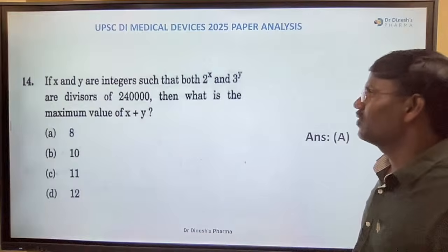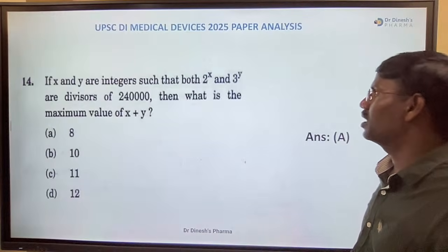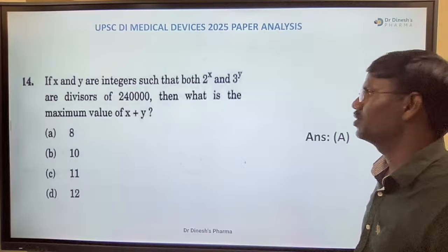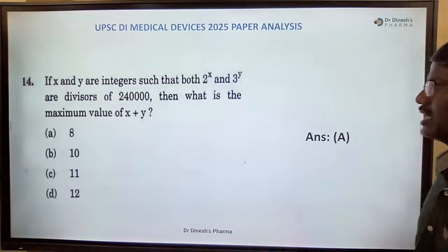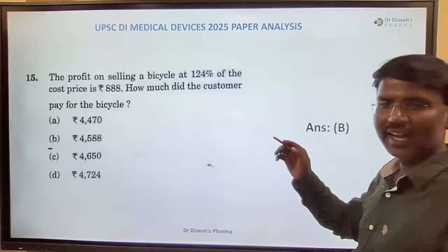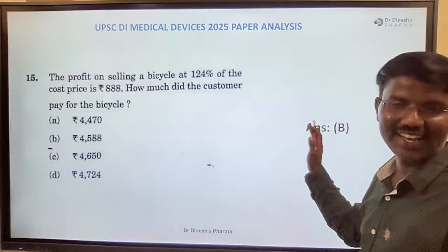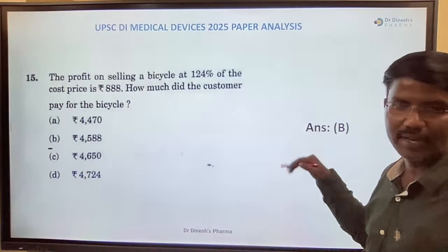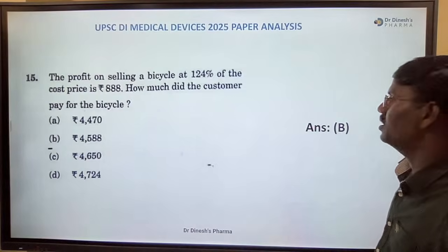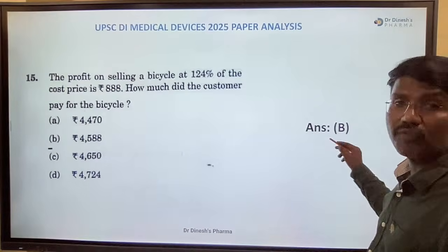Don't worry. If x and y are integers such that both 2 to the power of x and 3 to the power of y are divisors of the given number, then what is the maximum value of x plus y? Okay, so the answer is 8. I don't know much maths, please, I'll tell the answers. You just go through. This is verified by our maths sir, right? And the profit selling question, the answer is B, 4588.